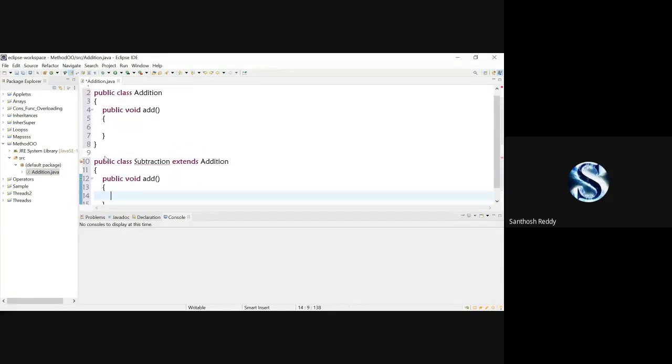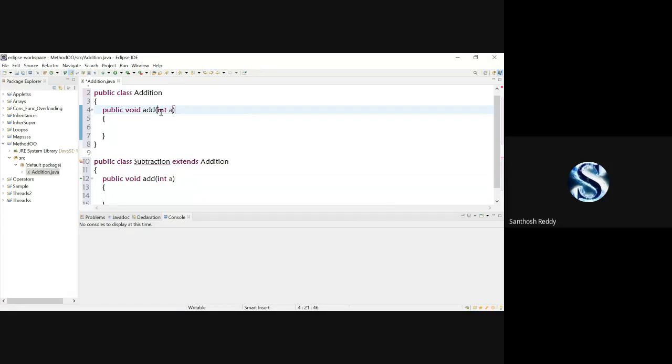Make sure that method overriding will be done in two different classes. Okay, in the super class, we need to have one method. In the derived class, we are going to have another method with the same name, with the same number of parameters if you have. Like for example, if the add method in the addition class has int a, here also if you have int a, the data types should match. If everything is the same, then we are going to call it method overriding.